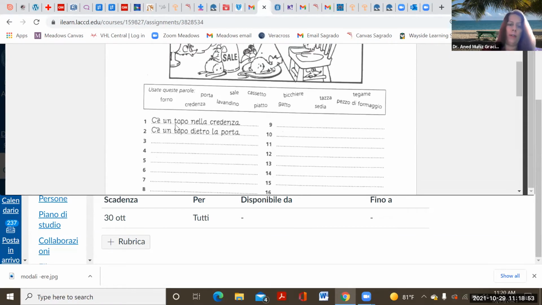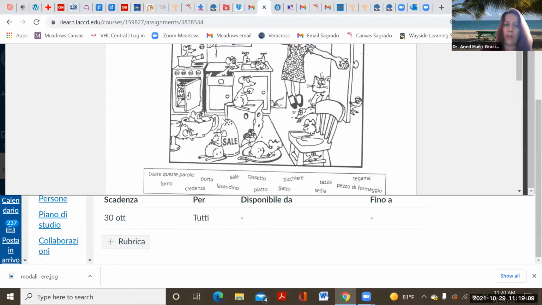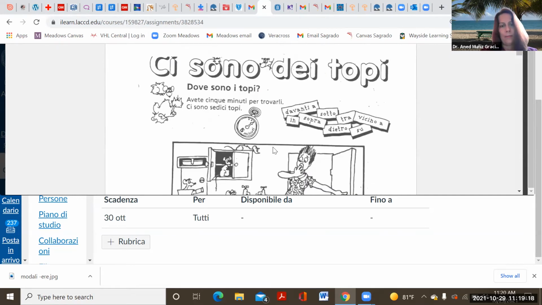Do not take this out. So, right, c'è un topo sulla sedia, if it's on top of this chair. C'è un topo sul piatto. C'è un topo vicino al sale, next to the salt, right? C'è un topo nel lavandino, c'è un topo nel cassetto, c'è un topo nel forno, c'è un topo nel tegame, c'è un topo nella credenza, la credenza, right? E così successivamente, right? And so on.